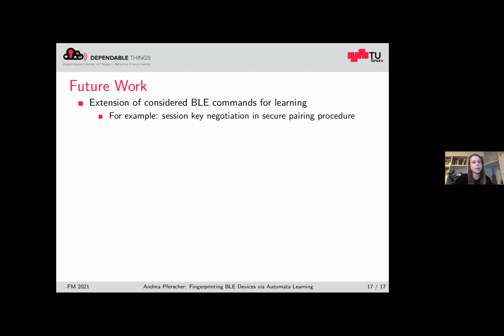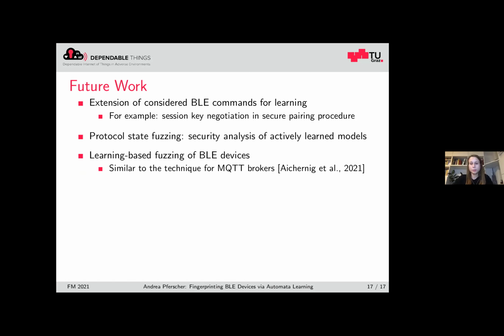So for future work, it would be interesting to consider more Bluetooth Low Energy commands, like, for example, the pairing procedure. Because the pairing procedure also has some very critical security features in there, and that's why we can then also analyze the behavioral model for possible security issues. Furthermore, we can use these learned models to generate a stateful black box fuzzer. So, based on these models, we can generate abstract sequences and then use fuzzing techniques to generate a stateful fuzzer.